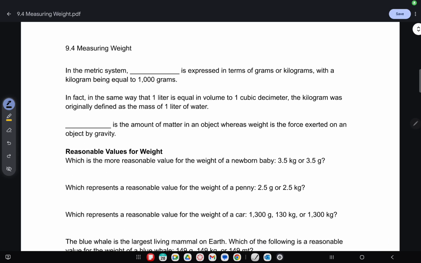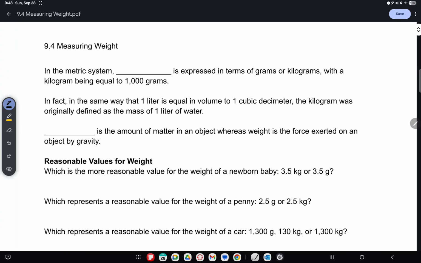Look at measuring weight. So in the metric system, weight is expressed in grams or kilograms. So 1 kilogram is 1,000 grams. We also could do it in liters. So the way 1 liter is 1 cubic decimeter, a kilogram is 1 liter of water.